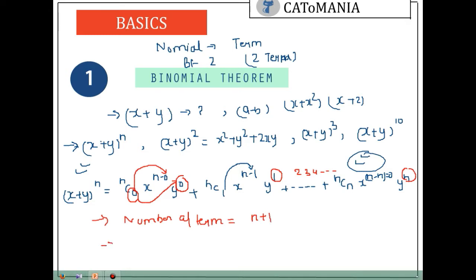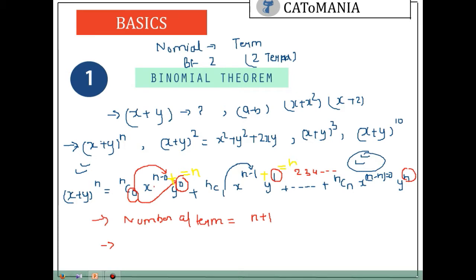And as I already told you, the sum of the powers of x and y remains constant. If you sum n minus 0 and 0, what you get is n. If you sum n minus 1 plus 1, what you get is n.